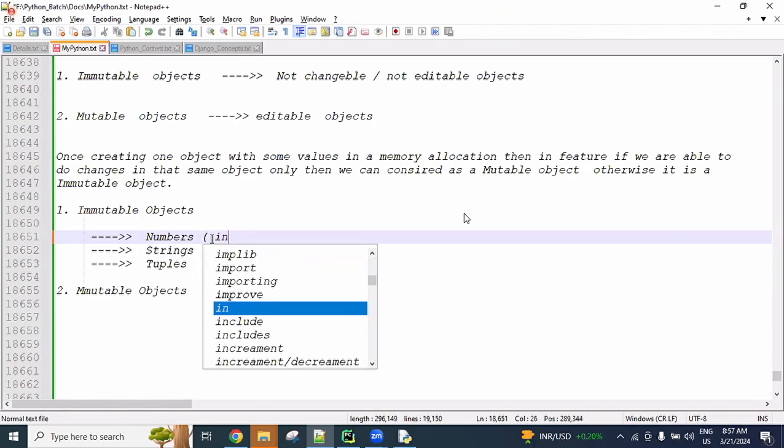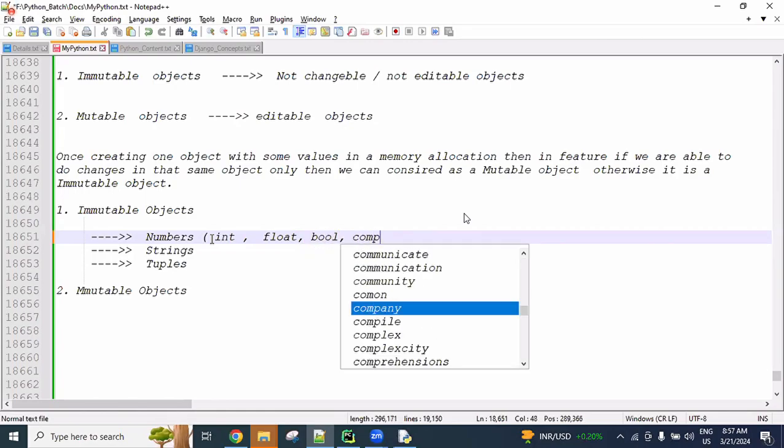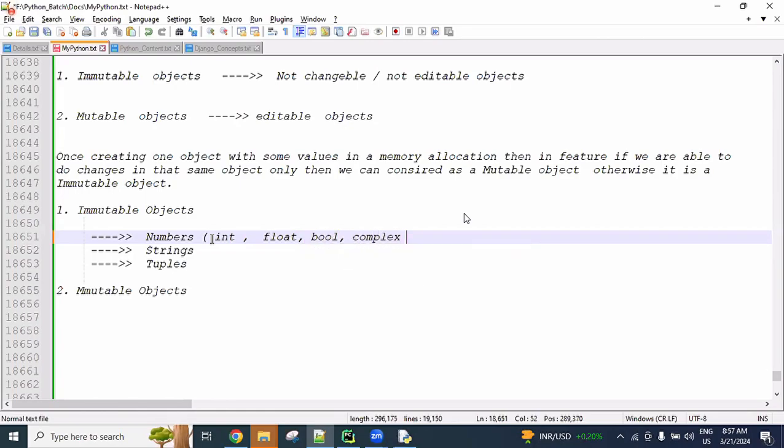Numbers means int, float, bool, complex, these four.